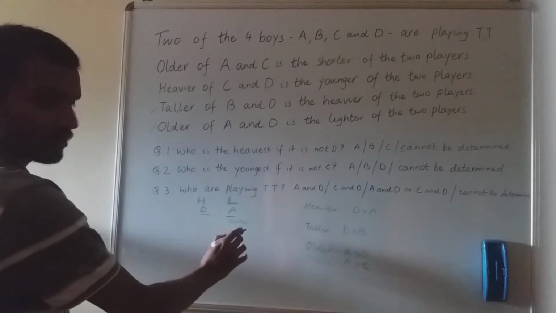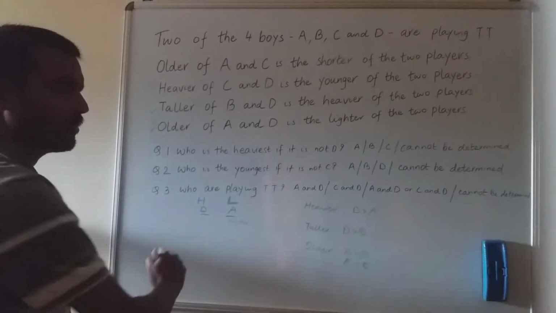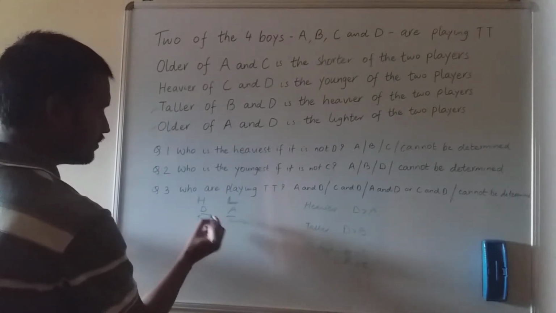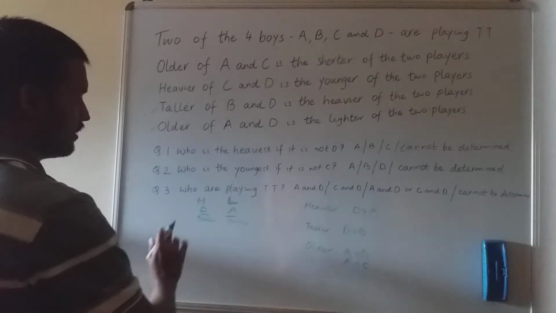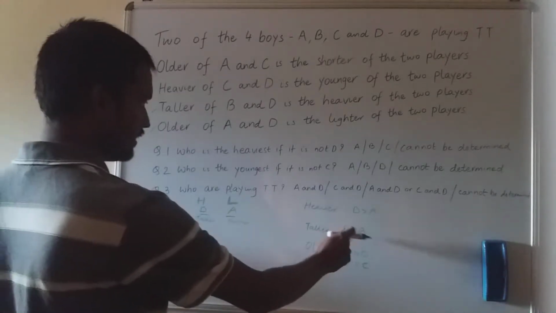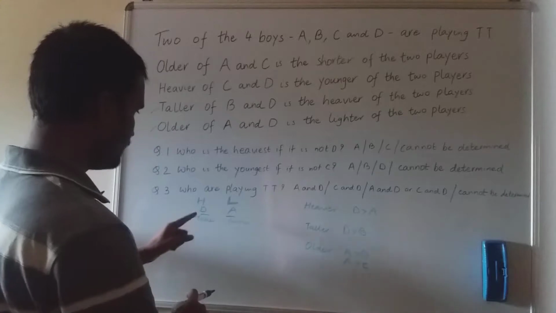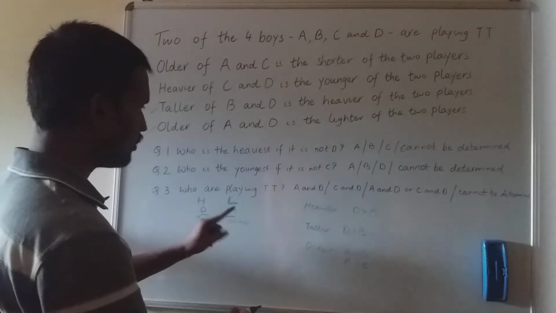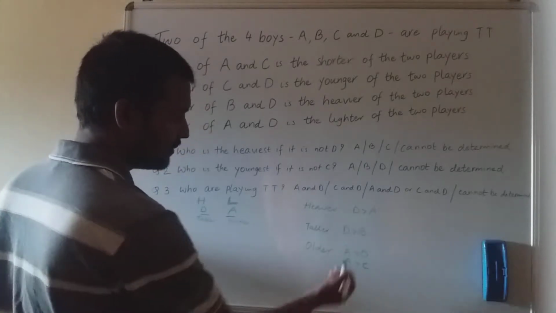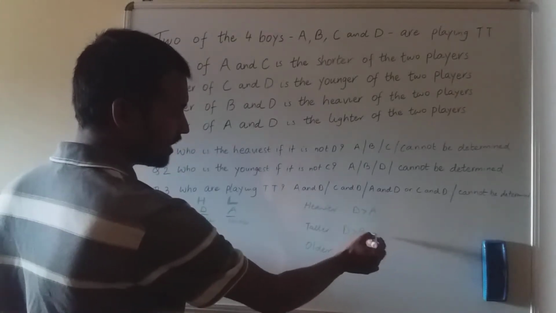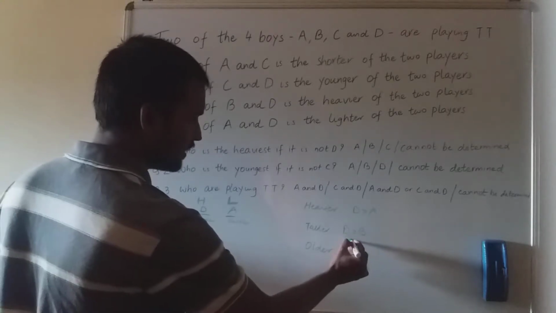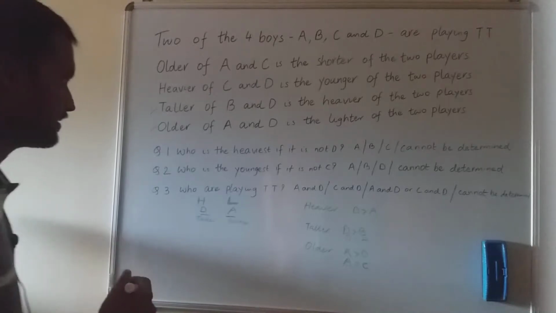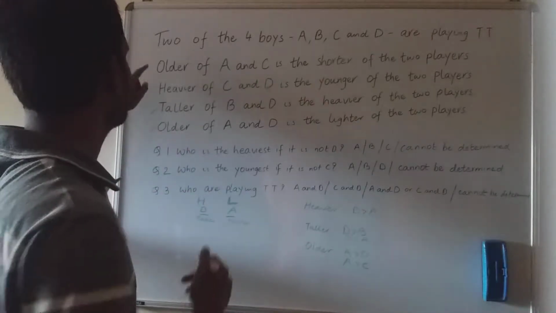So if A is shorter of the two players, what is the opposite of short? Tall. Okay, so D is taller of the two players. So he is short, he is tall. So similarly, in taller category, I can write that D is taller than A. I already know D is taller than B, but I don't know the comparison between B and A. So I will write D is taller than A. Okay, keep on filling the details. Fine, taller, shorter, done. This statement also is done.